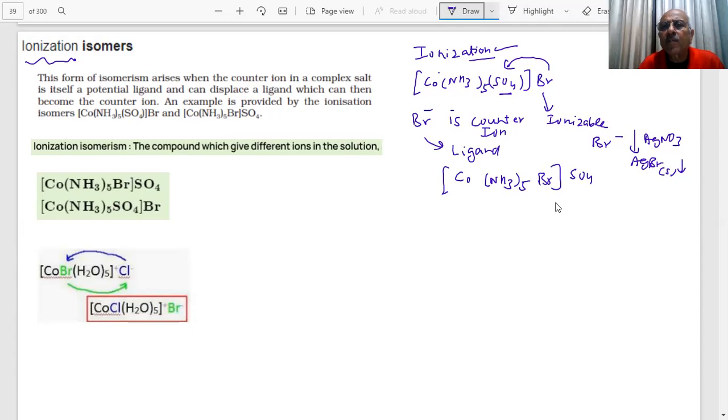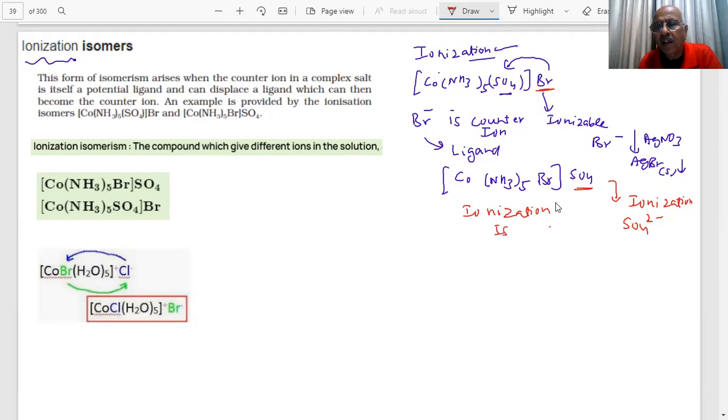In this case, what has happened, students? What is the difference between these? Here Br is outside, here SO4 is outside. And on ionization, what will happen? This will give sulfate ions, and this was giving Br- ion. See the difference? The counter ion can become a ligand and displace the ligand present inside. So such isomers are called ionization isomers, students.